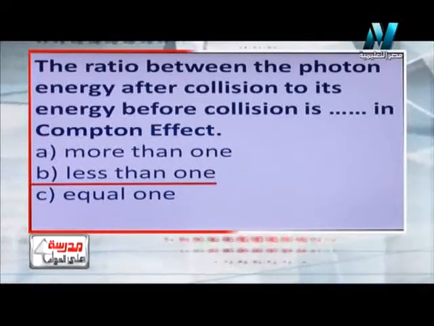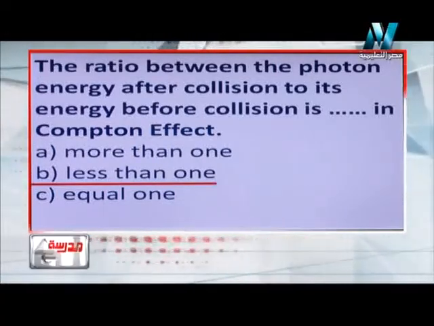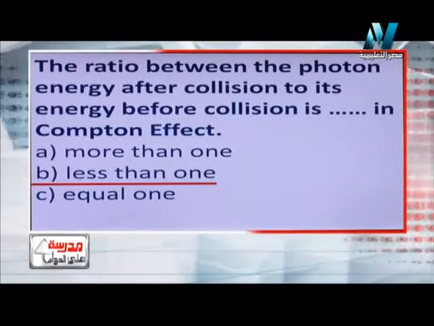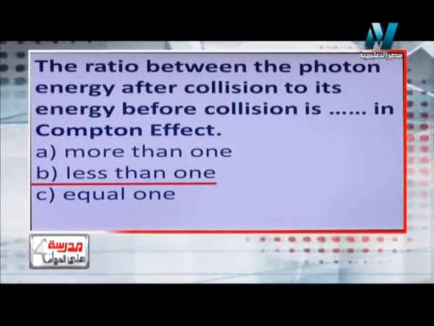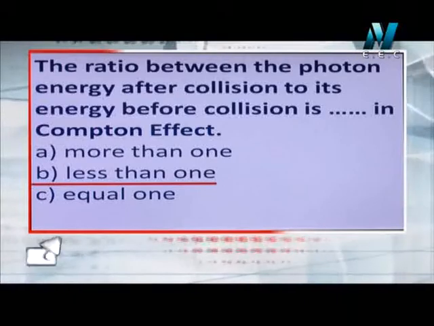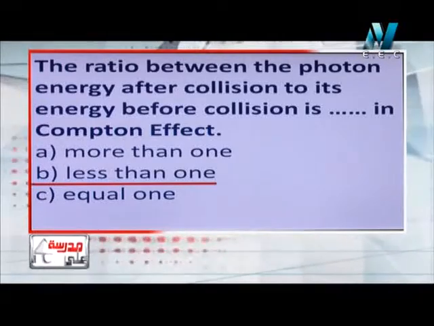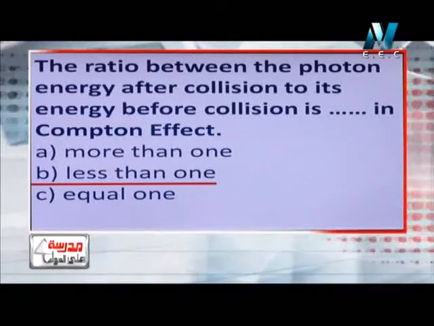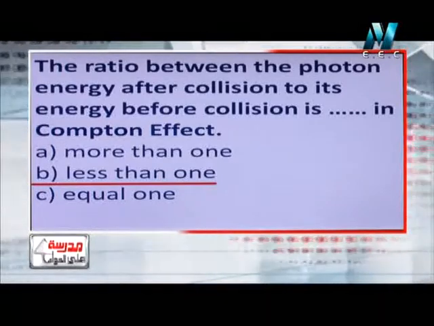Because its energy after collision will be decreased, or less than the energy of the photon before collision. So why does the energy of the photon decrease? Because we have said that after collision, some of its energy will be transferred to the electron by which the photon is collided. So the answer will be less than 1.